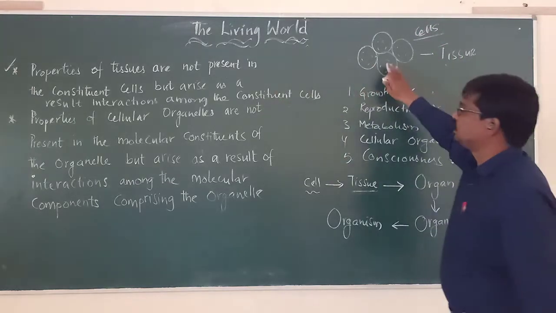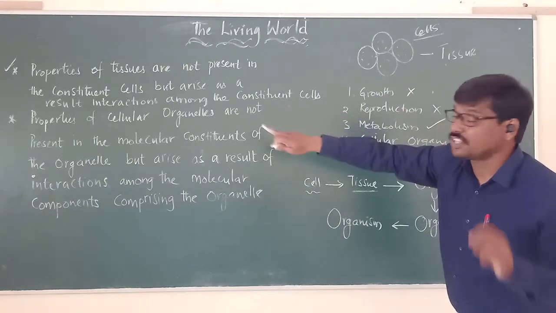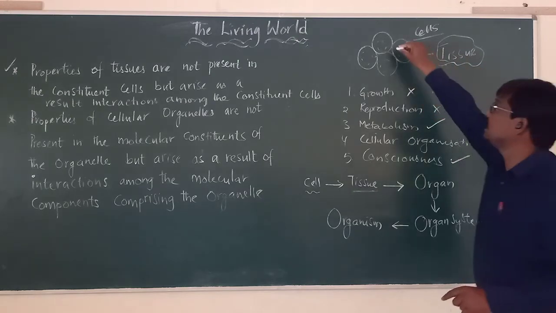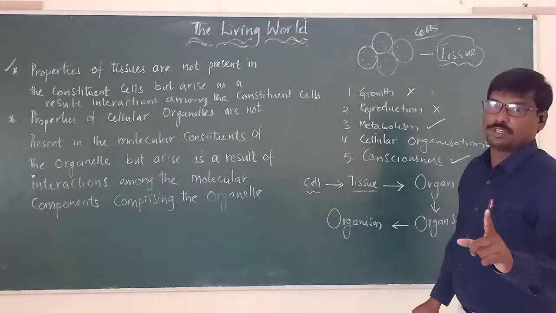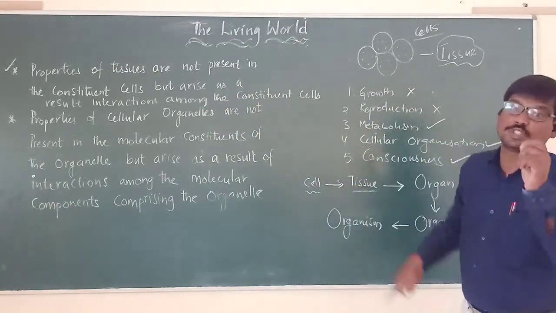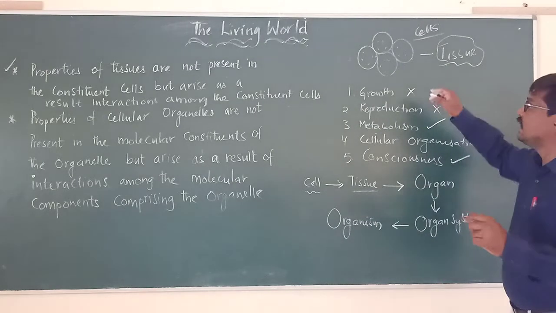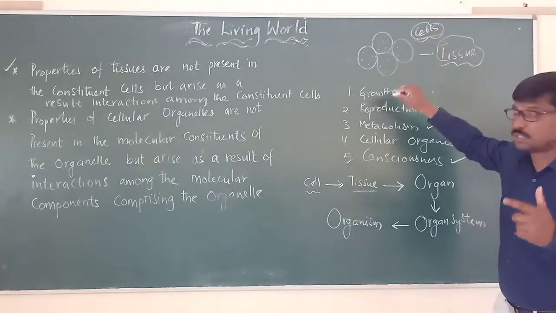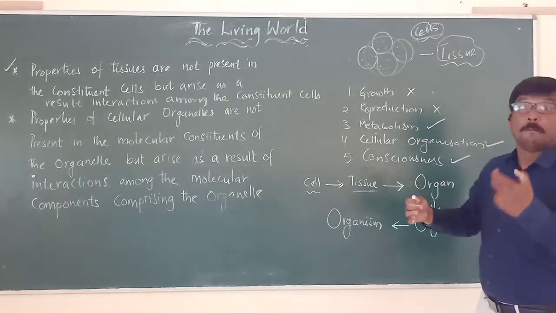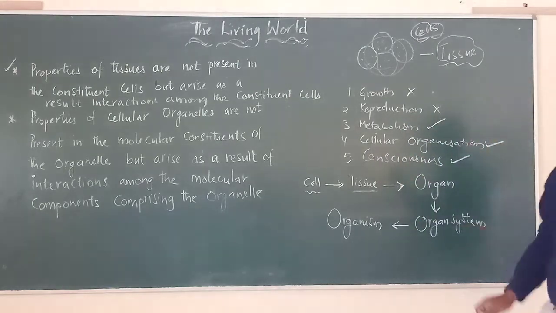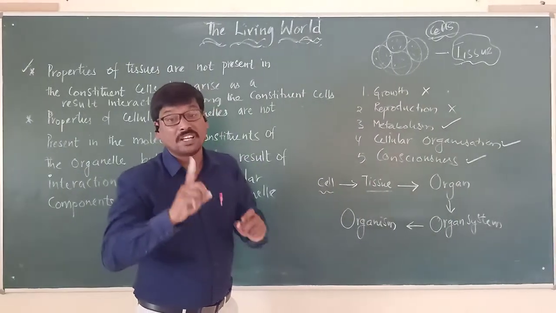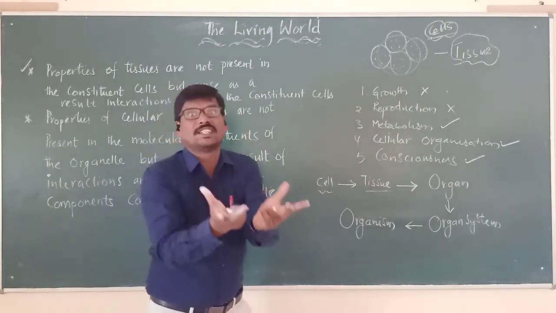Now, properties of a tissue are not present in a constituent cell, meaning the properties or characteristics of this tissue will not be present in the individual cell. It is not about the individual cell, but the properties arise as a result of interactions among the constituent cells. The interactions that take place between all these cells together are the properties of that particular tissue.